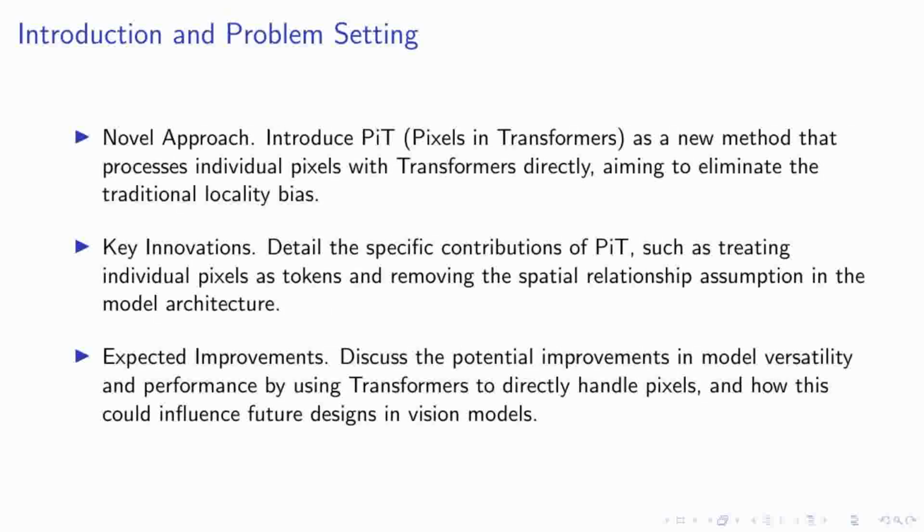Let's delve into a novel approach in the field of computer vision, introducing pixels and transformers, or PyT. This method processes individual pixels directly with transformers, challenging the traditional need for locality bias in vision models. By treating each pixel as a separate token, PyT eliminates the assumption of spatial relationships within the architecture, allowing the model to learn these relationships directly from the data.